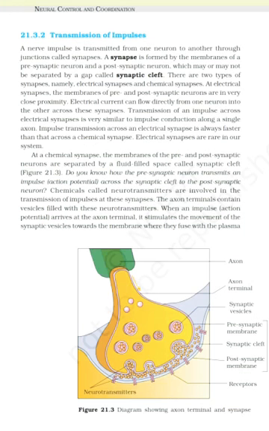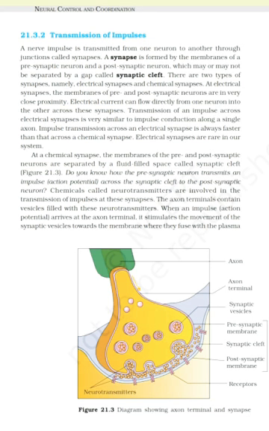Transmission of impulses. A nerve impulse is transmitted from one neuron to another through junctions called synapses. A synapse is formed by the membranes of a presynaptic neuron and a postsynaptic neuron, which may or may not be separated by a gap called the synaptic cleft. There are two types of synapses, namely, electrical synapses and chemical synapses.